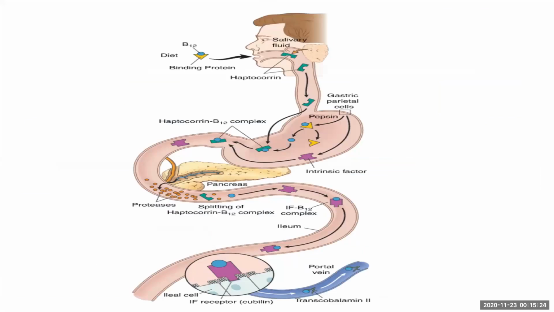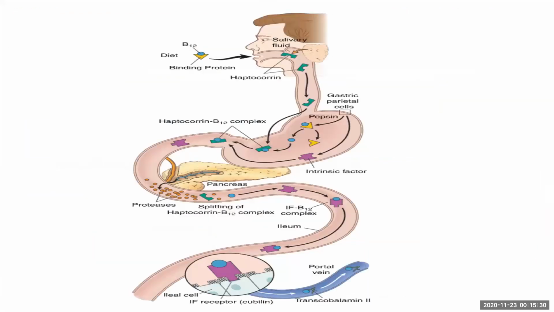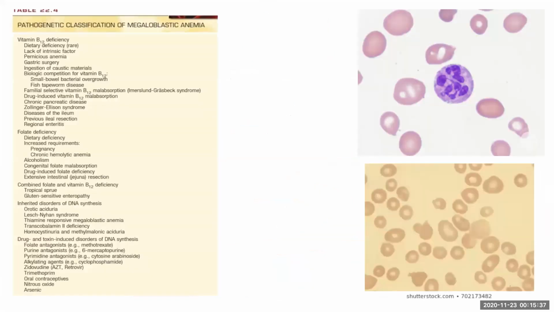Then coming on to macrocytic anemia. Macrocytic anemias can be megaloblastic or it can be non-megaloblastic. What defines megaloblastic anemia is hypersegmented neutrophils and macro-ovalocytes. As we see, there are more than 5 lobes in this neutrophil.